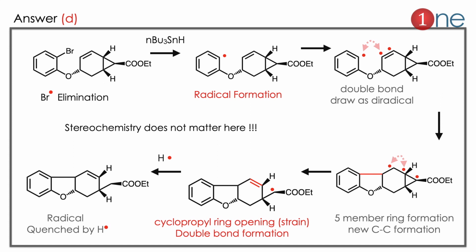So the answer is clearly D, which is the benzene attached with a 5-member oxygen system and 1 alkene. Here you have to guess that stereochemistry doesn't matter. If you want, you can write from the product. The answer is definitely D. Here you have to learn two things. Whenever you see tertiary butyl tin hydride, it's a radical reducing agent. So you have to always think of radical reduction. If there is a strain in the system, the radical travels and the ring will be opened there.